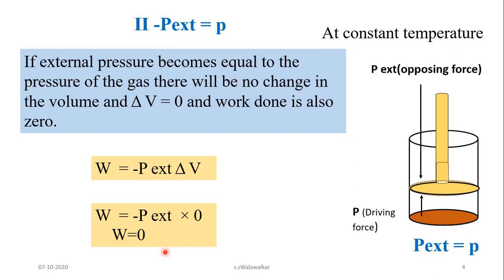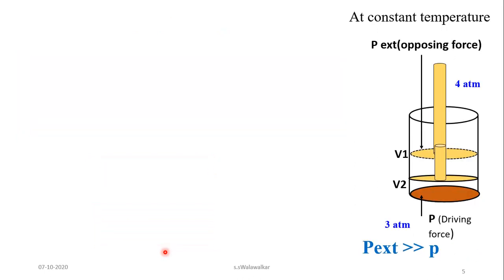That means the external pressure determines the work done. Now we will see the third case. Suppose the external pressure is greater than the pressure of the gas, that is, the opposing force is greater than the driving force. Suppose the pressure of the gas is 3 atmosphere and the pressure on this piston is 4 atmosphere. That is, the opposing force is 4 atmosphere.